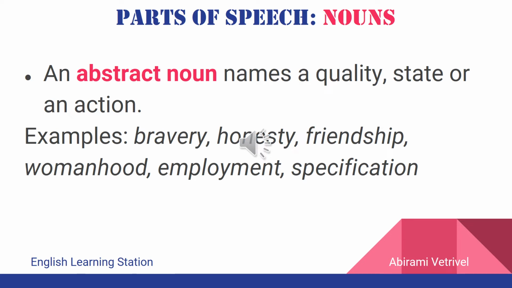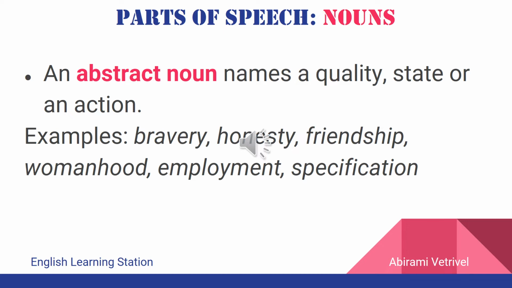The second example that we're going to see is friendship and womanhood. It is the state of being a friend. You can see a friend, you can see a woman, but you cannot see the state of a friendship. You cannot see the state of being a woman through your naked eyes. It can only be felt and experienced. So the name of this state of being a friend, being a woman, is called friendship or womanhood. So friendship and womanhood are abstract nouns, but then friend and woman are common nouns.